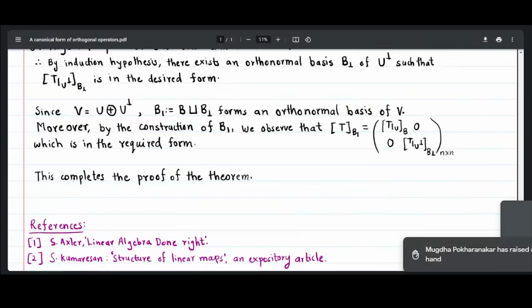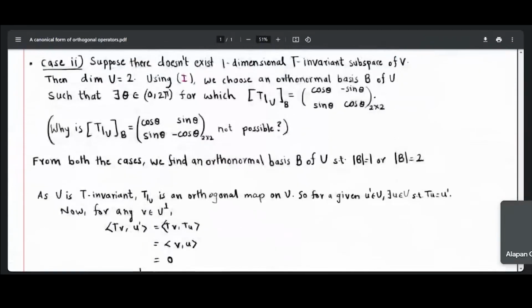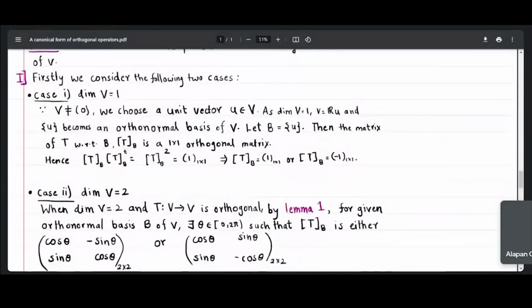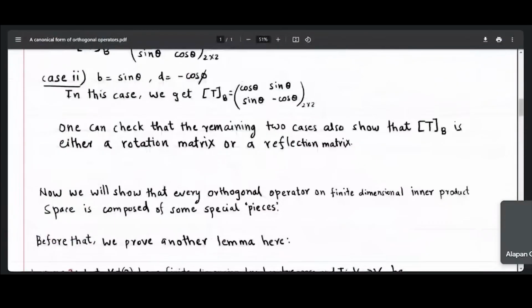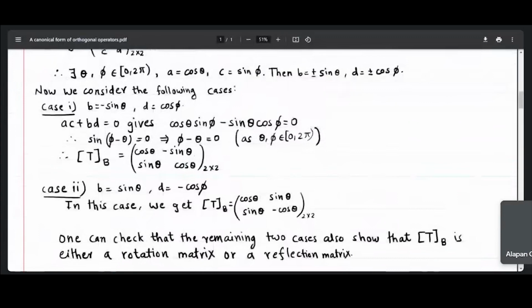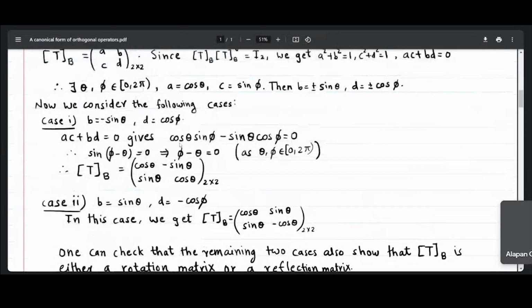Yeah, Mugdha. Can you go to the place where you have written sine of theta minus phi is 0 or something like that? Yeah, sure. Yeah, this, right? Okay, I think phi minus theta can be pi or minus pi also.